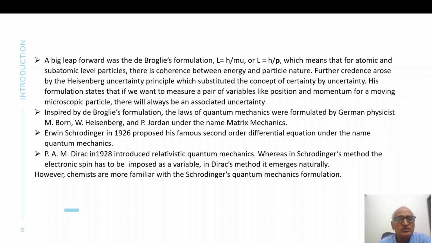Erwin Schrödinger in 1926 proposed his famous second order differential equation under the name quantum mechanics. P.A.M. Dirac in 1928 introduced relativistic quantum mechanics, whereas in Schrödinger's method, the electronic spin has to be imposed as a variable. In Dirac's method, it emerges naturally. However, chemists are more familiar with the Schrödinger formulation, and that is very popular among chemists.